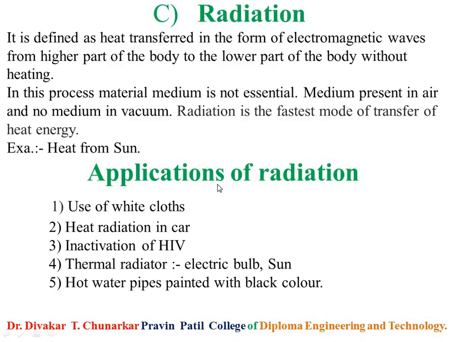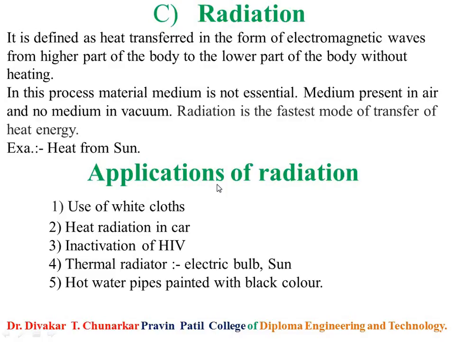Then convection. In convection, heat is transferred from the higher part of the body to the lower part of the body with bodily movement. Convection is of two types, free convection and forced convection. Free convection occurs from fluid at rest, and forced convection occurs from an externally controlled steady stream of fluid sent past the hot body.